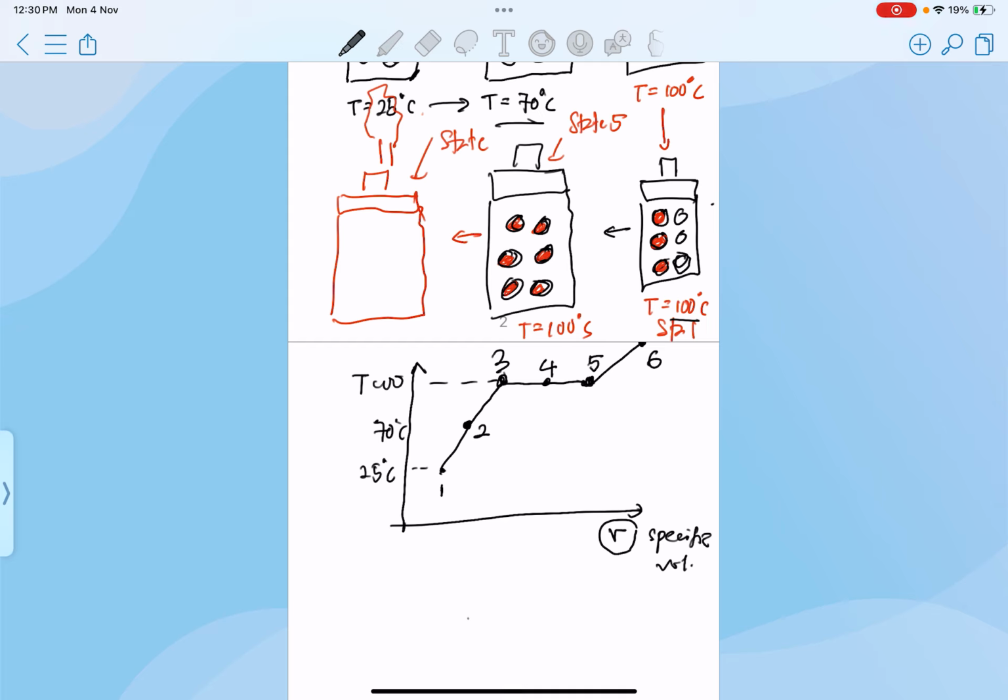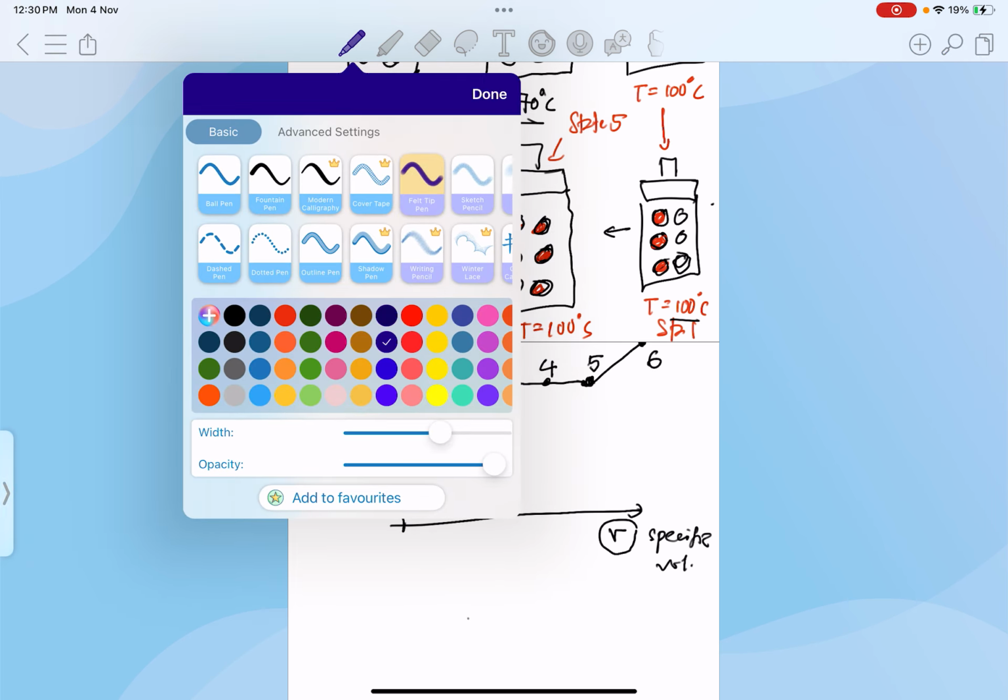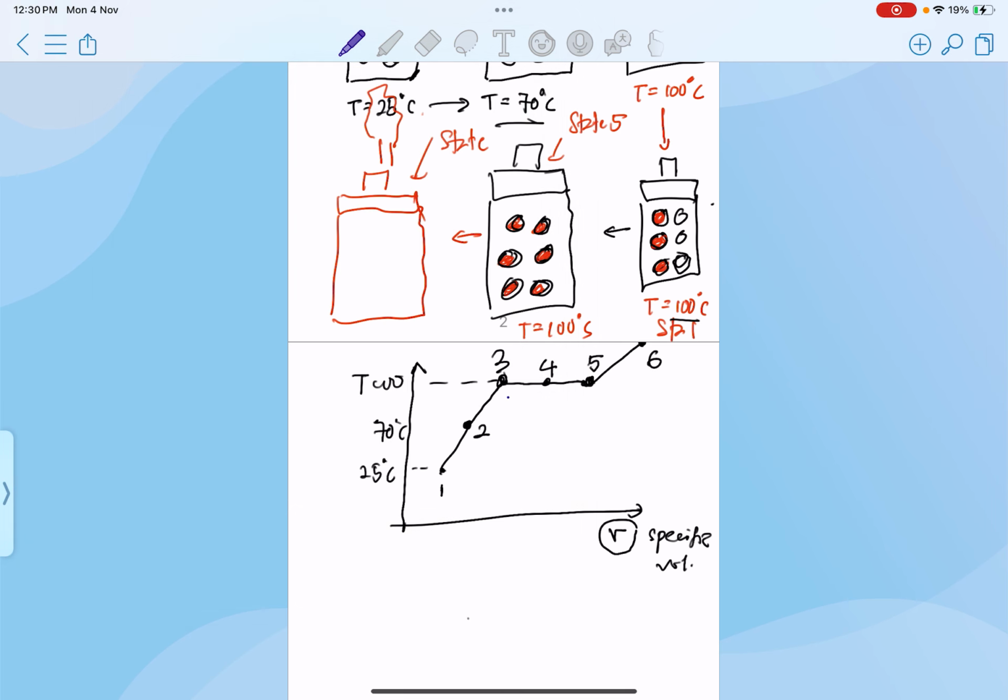This state number 3 here is what is known as saturated liquid. State number 5 is what we call saturated vapor.